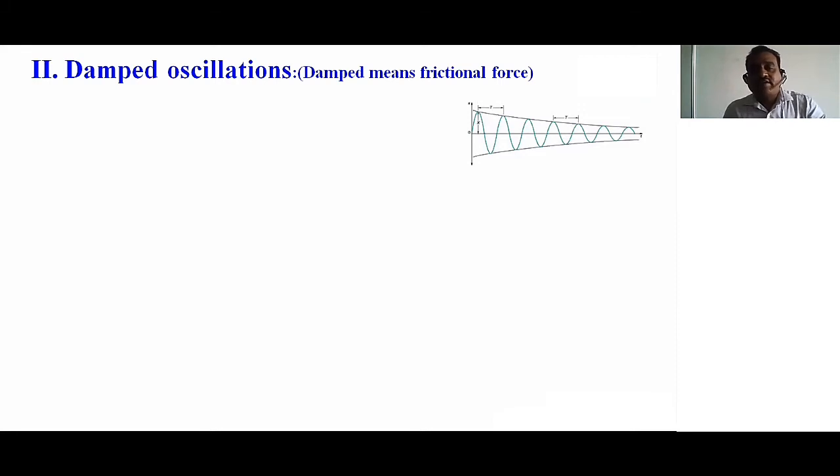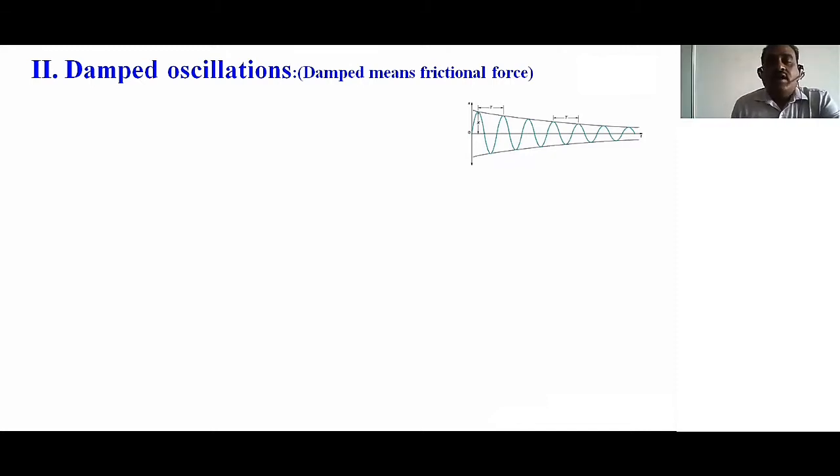So what is the definition of damped oscillator or damped oscillations? The oscillations in which the amplitude or displacement of the oscillating quantity decreases with respect to time are known as damped oscillations. What I am saying, the oscillation in which the amplitude of the oscillating quantity decreases with time is called damped oscillations.